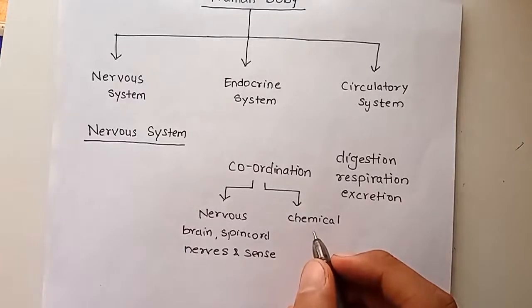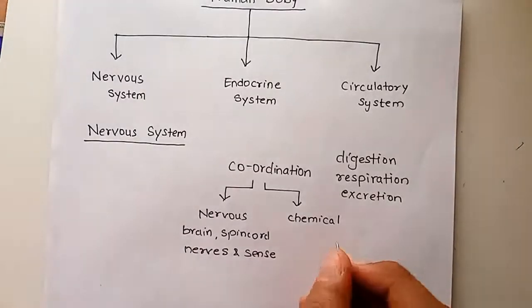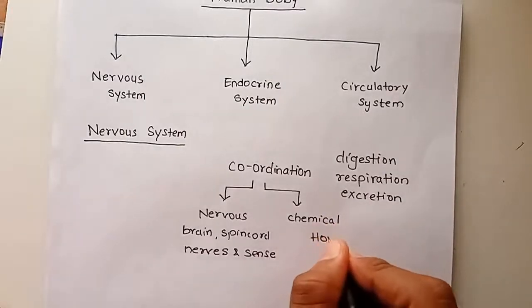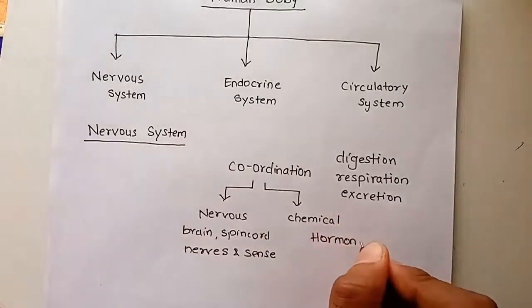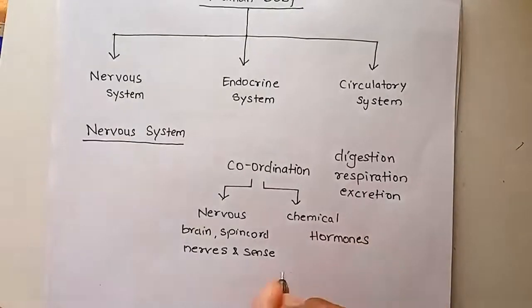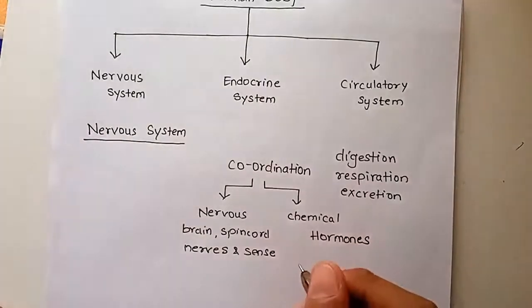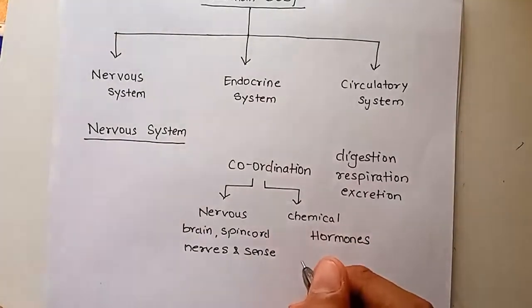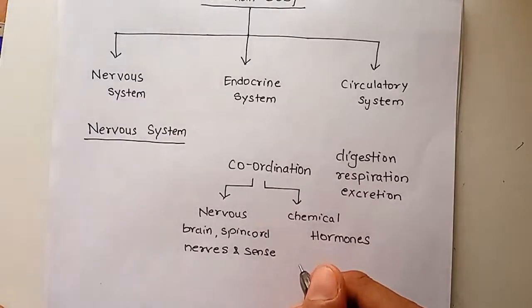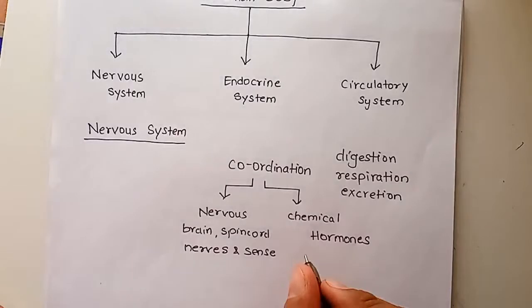Chemical coordination is brought by hormones. There are hormones inside our body which help in different metabolisms and different activities.